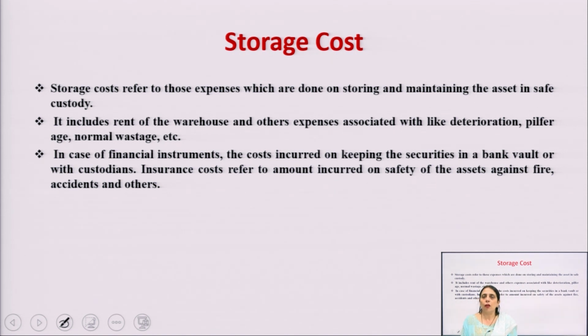As we know, if futures trading is done on the basis of commodities, then you have to buy a warehouse or pay rent. That becomes the storage cost, and it's written there: warehouse charges, rent of the warehouses, and other expenses associated with the storage. There may be normal wastage also. Normal wastage means if you are going to take the future of coal, there may be chances of unavoidable normal wastage. That comes under the calculation of the storage cost.